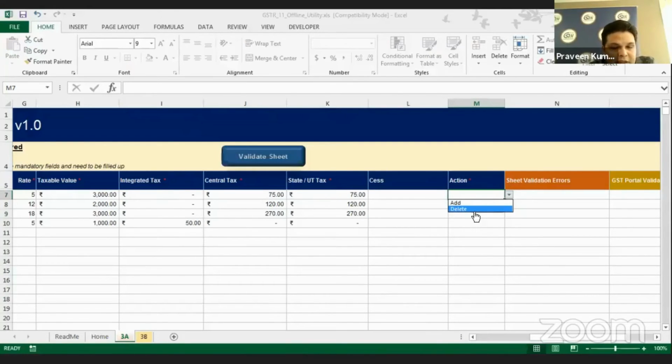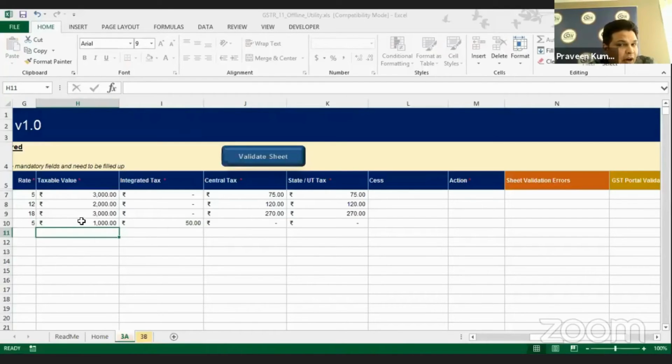This particular delete is to be used if you have uploaded anything into our system and you want to delete whatever has been saved online into our GST portal. So this delete is for that purpose. This delete is not for manually deleting in the sheet. If you want to delete anything, you can just select or highlight that cell and delete it like that. So use the manual delete button of your screen to delete that. So this is done from our side.